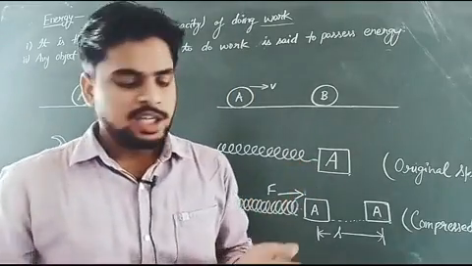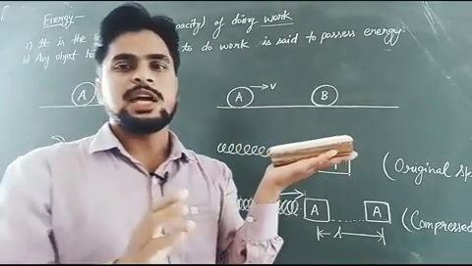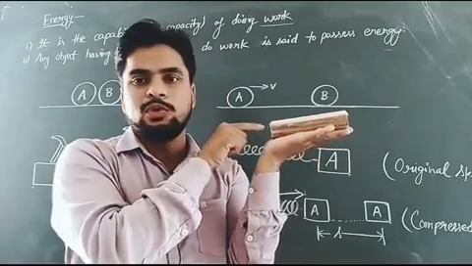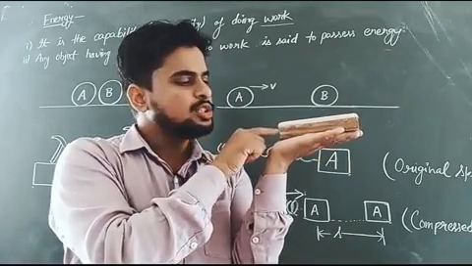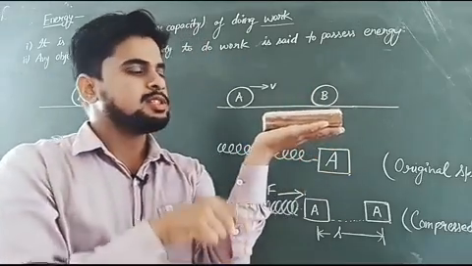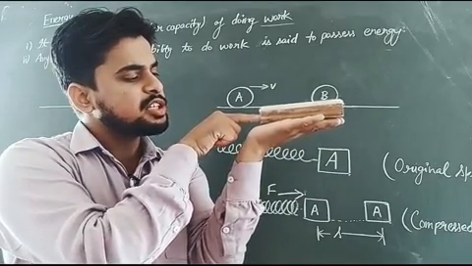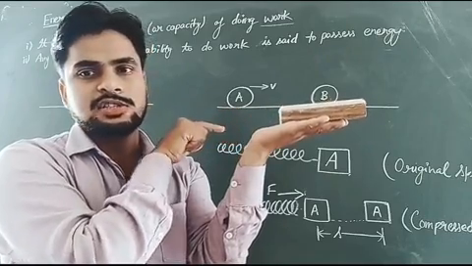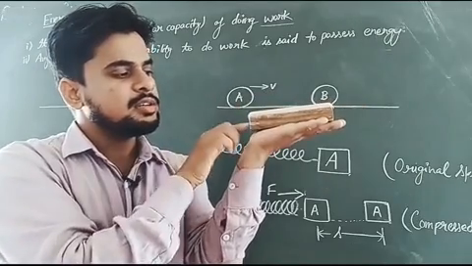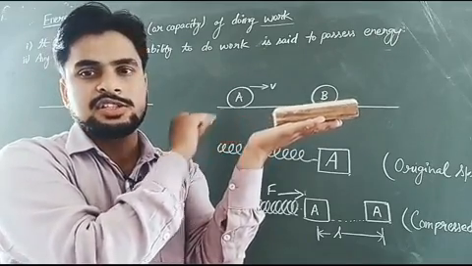Suppose this duster is placed here, and I have the capability to apply a force on this duster so that it gets displaced in the direction of the applied force. Initially the duster was here, but when I apply the force, the duster gets displaced by a certain distance.